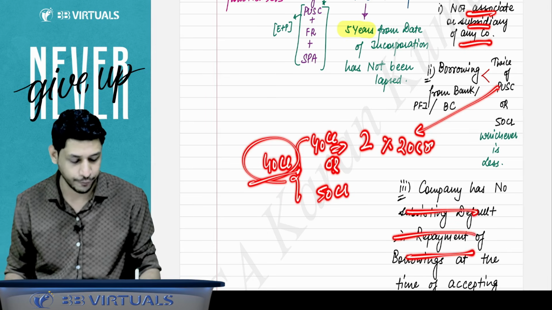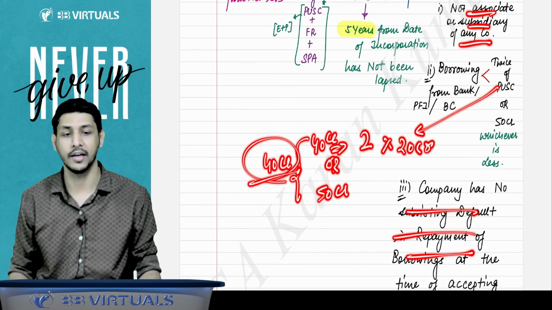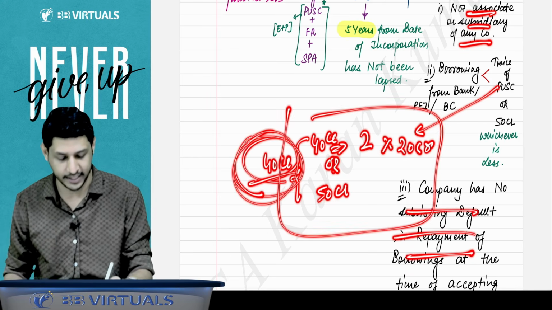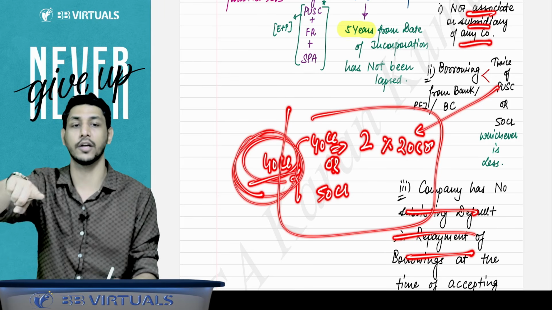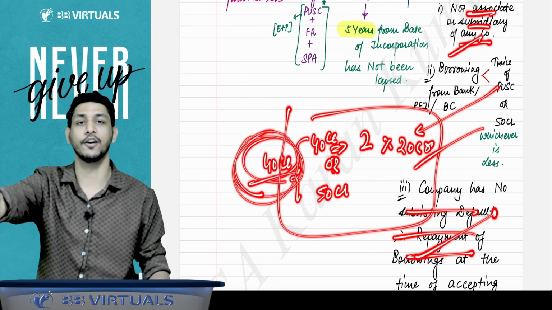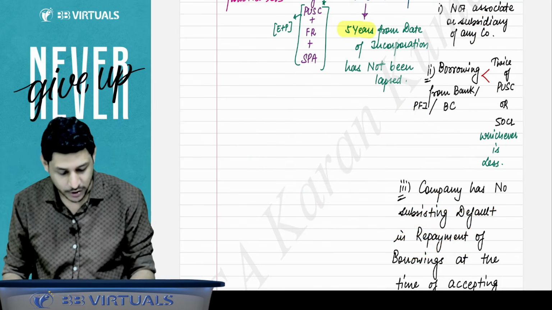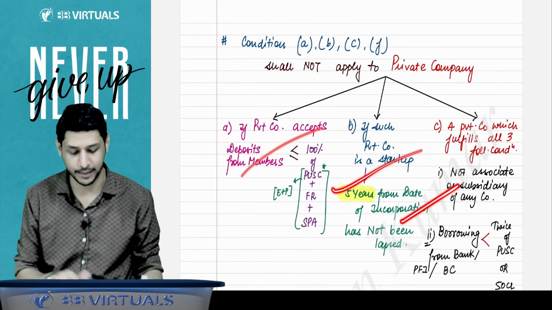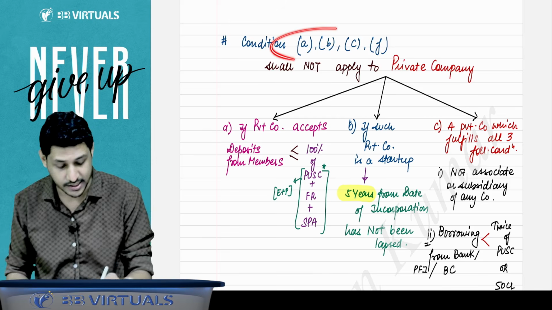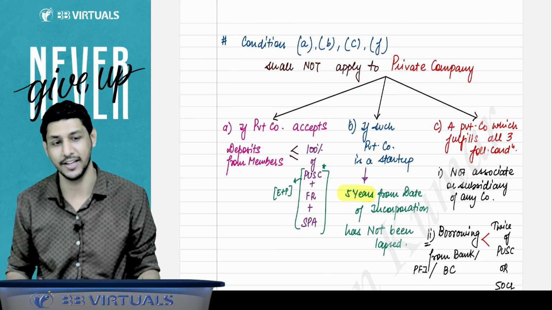There should be no subsisting default in the borrowings of that private company. And the borrowings of that private company must be less than 40 crore in the given example. It must be less than 40 crore. So if all the 3 conditions are satisfied, that kind of private company can accept deposits without fulfilling those 4 conditions. So there are 3 exemptions given to private companies. For these private companies, the conditions given in points A, B, C and F are not applicable. Got it?